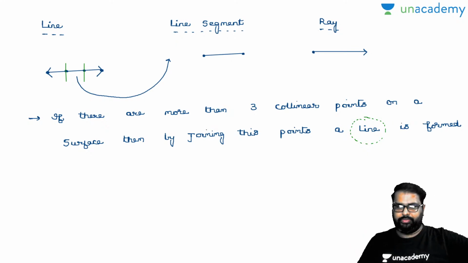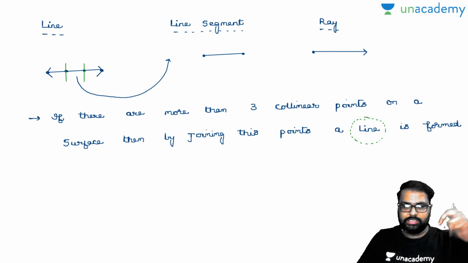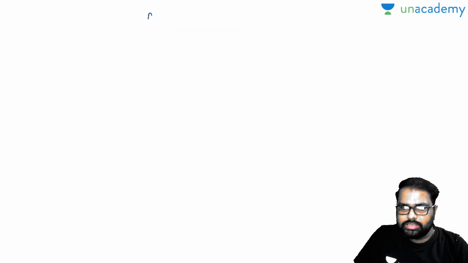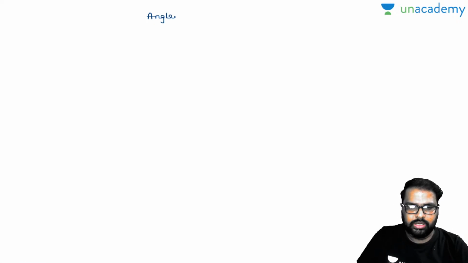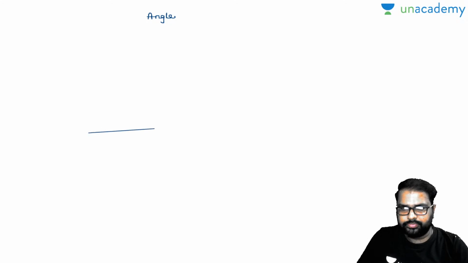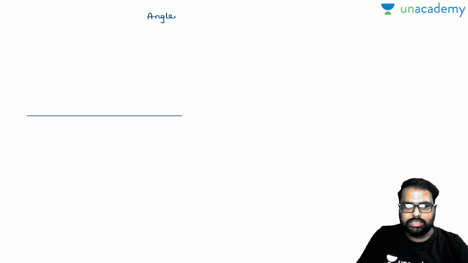Yes, Arnab, very good. Now let's come to the next point. How an angle is formed. Let us suppose this is a line here. This is a line. Now this line is dissected by a transversal or a ray.